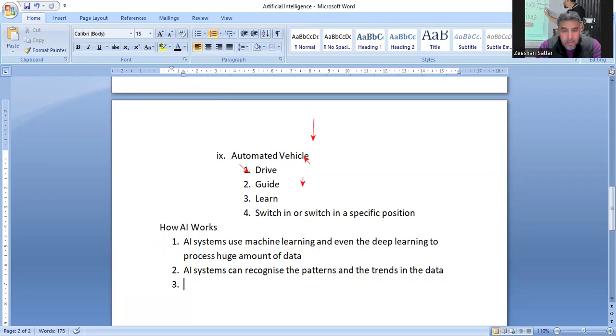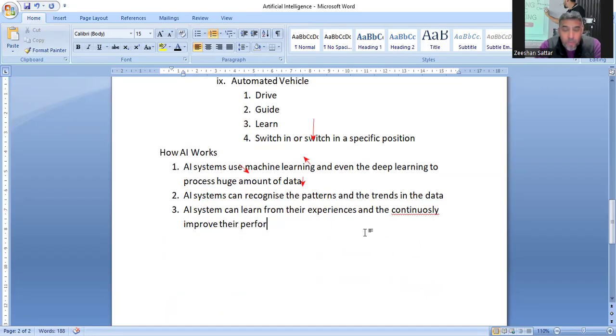AI systems can learn from their experiences and they continuously improve their performance.